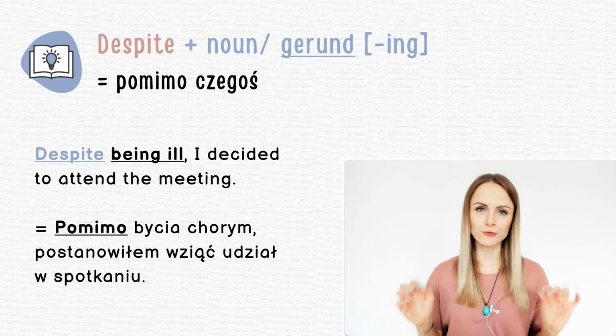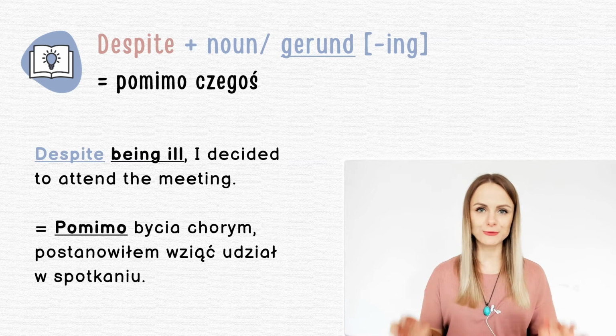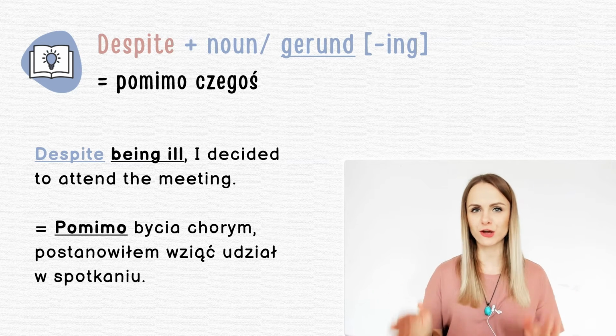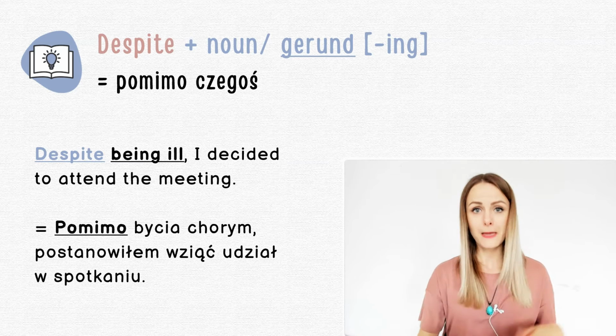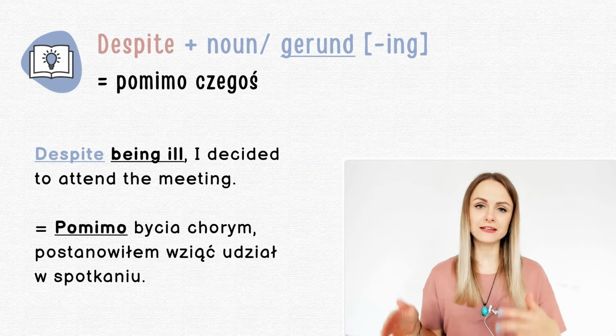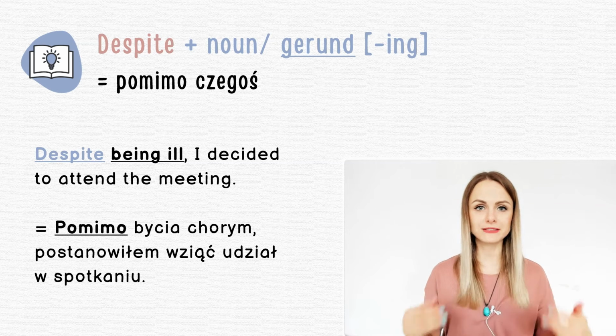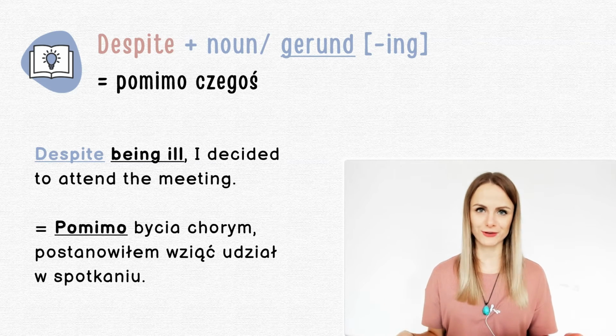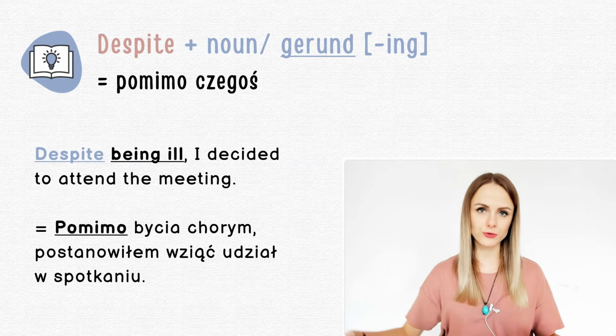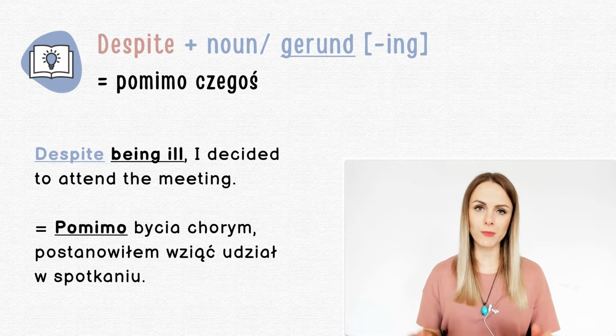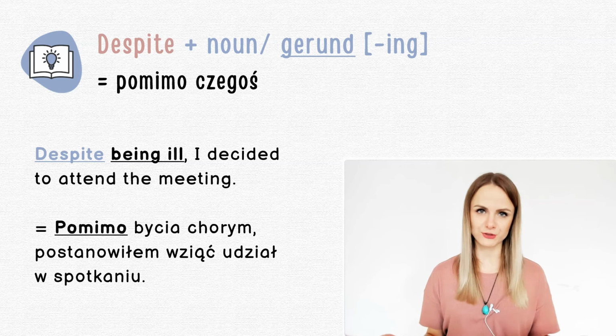However, please remember that after despite, we never put of. It's a mistake because we say in spite of, but despite something, okay? Of course, in a minute, I'm going to show you this in spite of structure, but for the time being, remember that there is no of used with this despite structure.